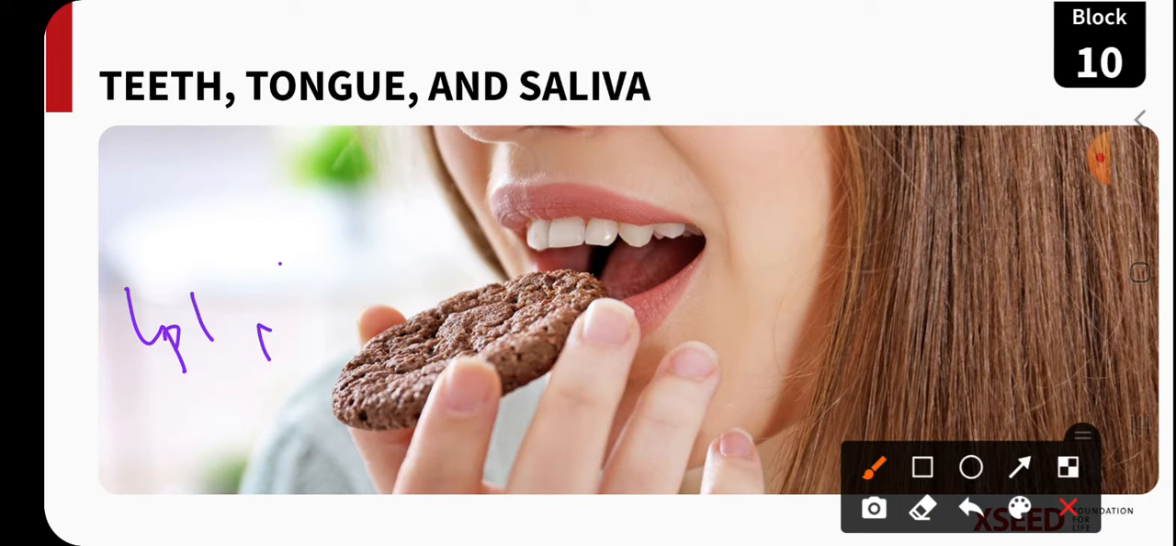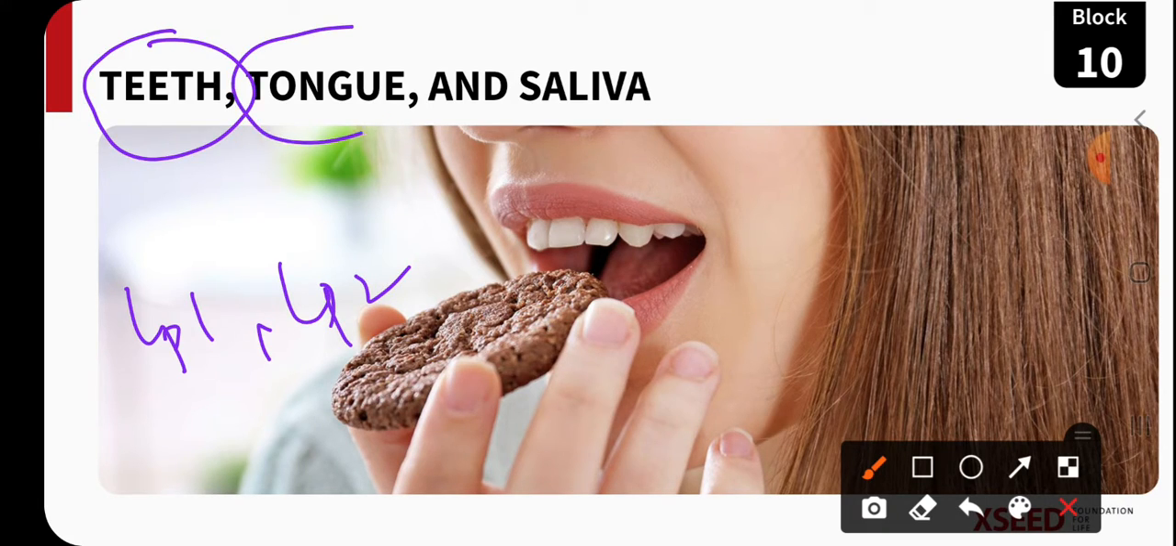So in our LP2 we are going to learn the organs like teeth, tongue and saliva, and what is the role of these three organs in our digestive system.